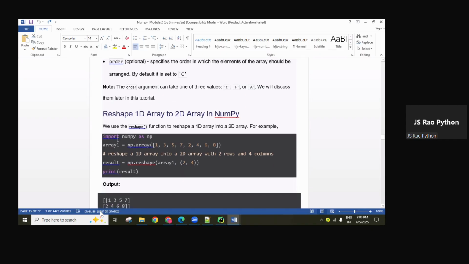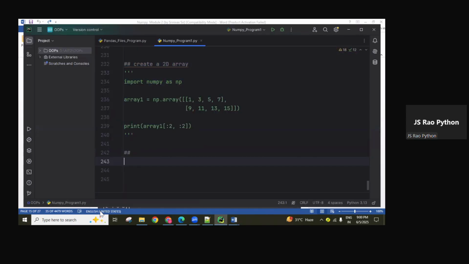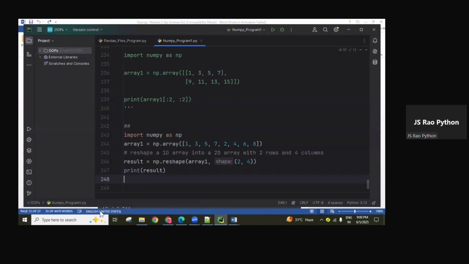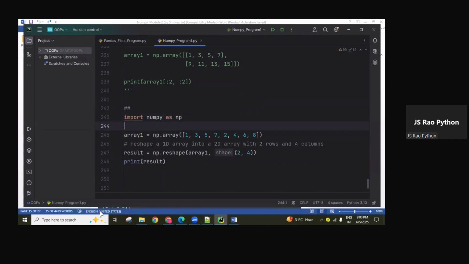We'll discuss this later. So 1D into 3D, 1D into 2D, I want to reshape. One-dimensional, two-dimensional and three-dimensional arrays we can reshape. Now I imported the numpy object.